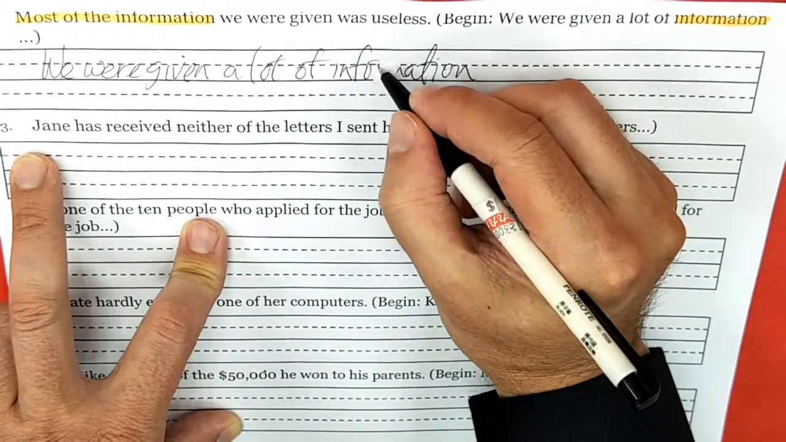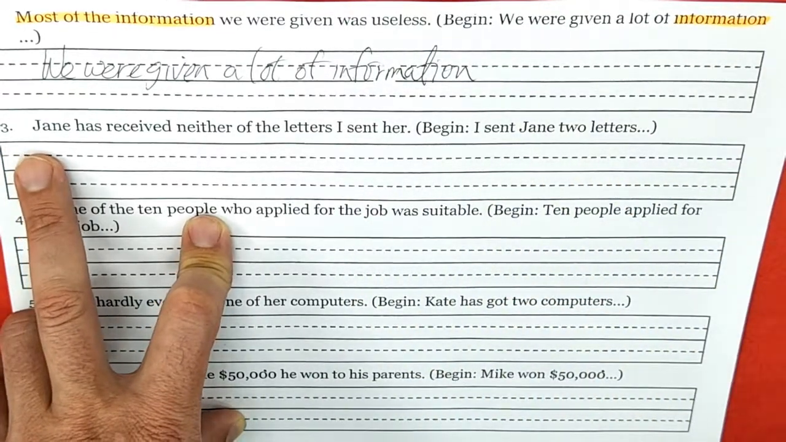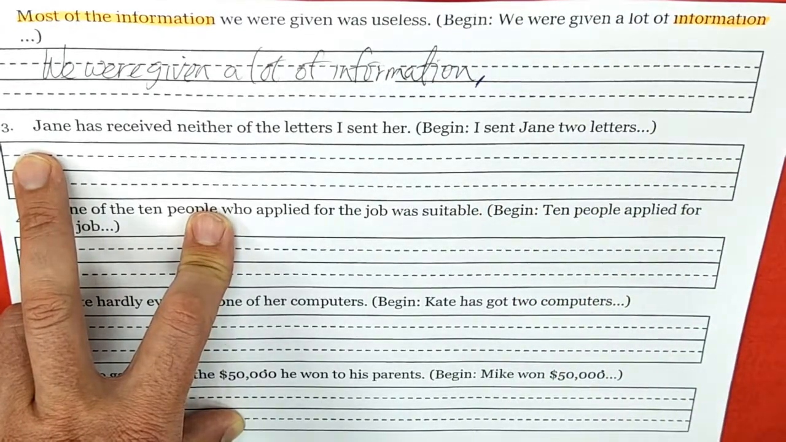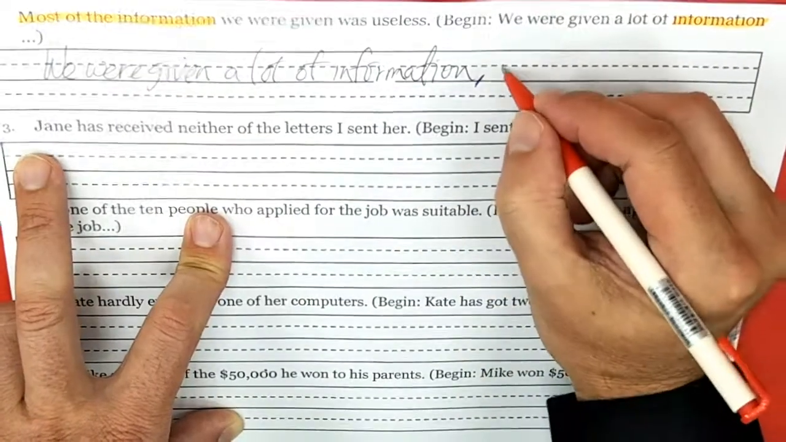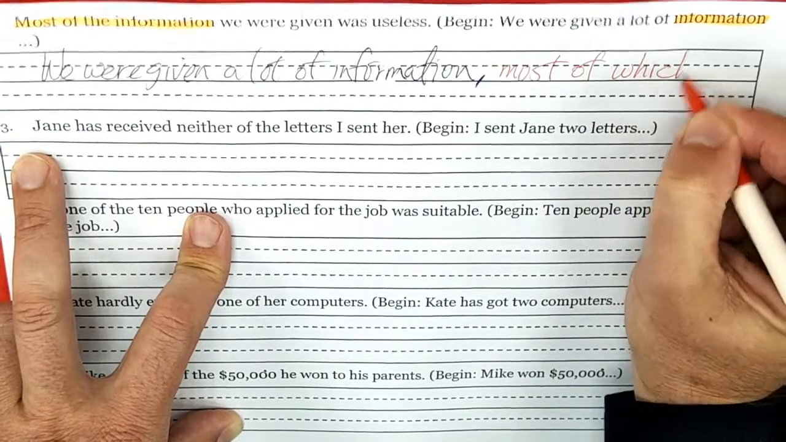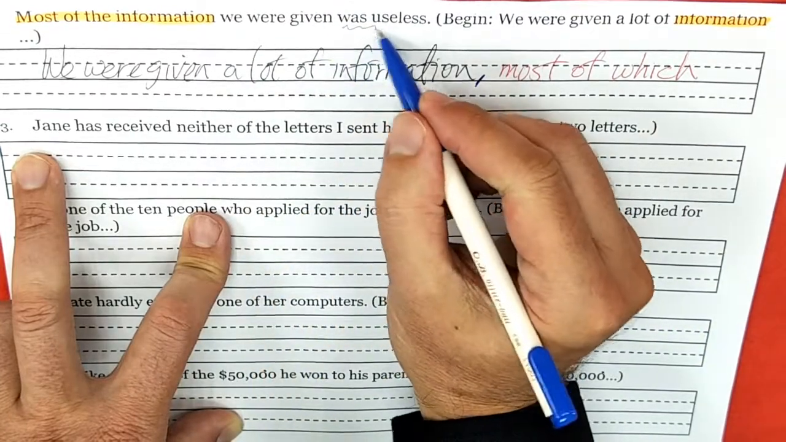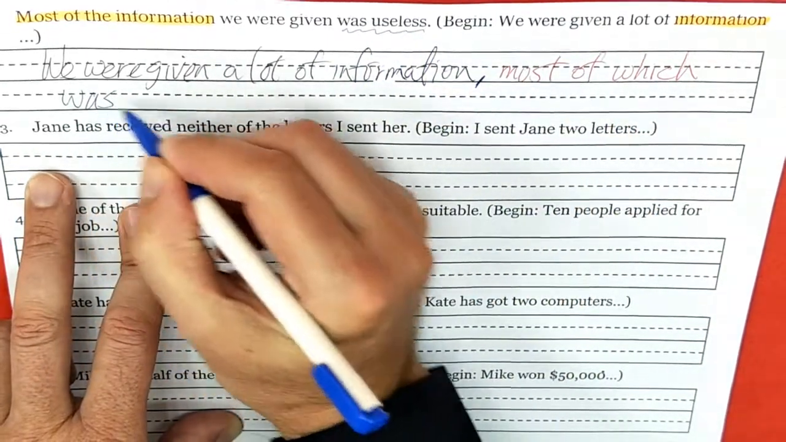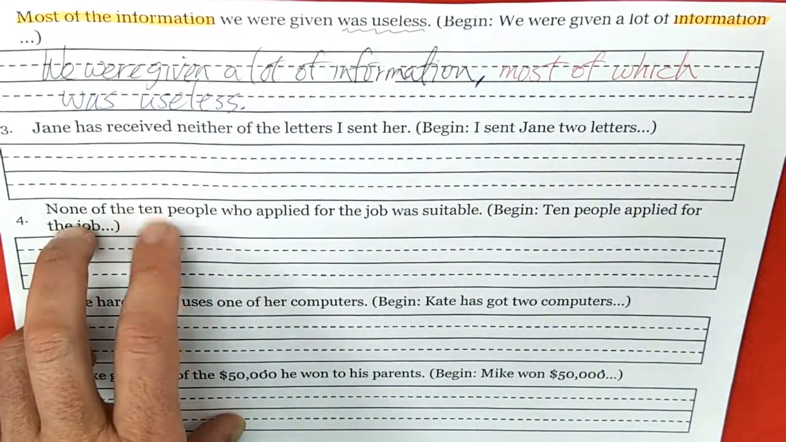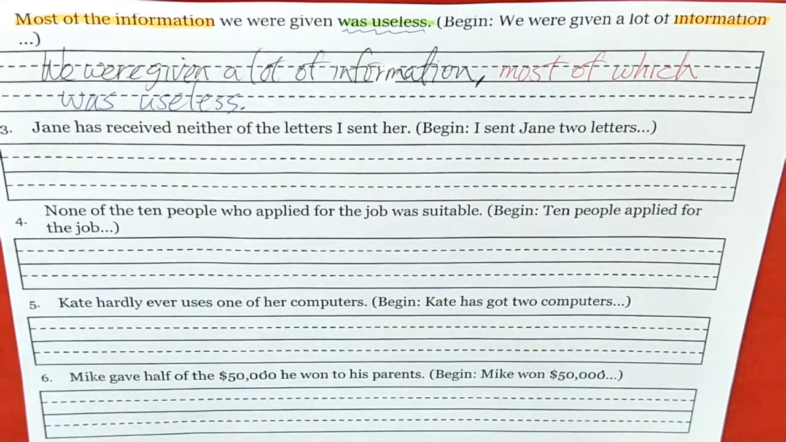We were given a lot of information. Okay, remember, comma, right? Then, here it says most of which, because information is a thing, most of which, was useless. Okay? It's very easy.